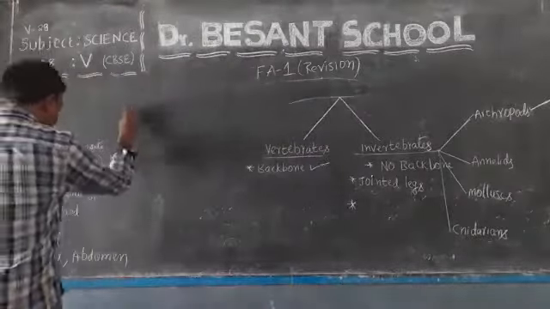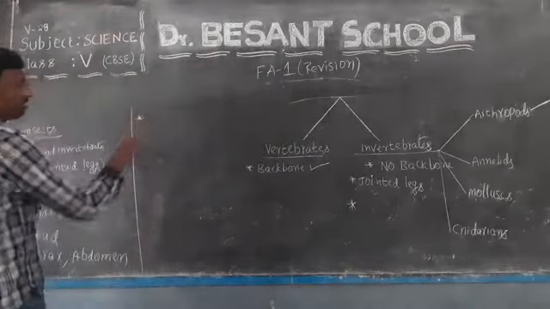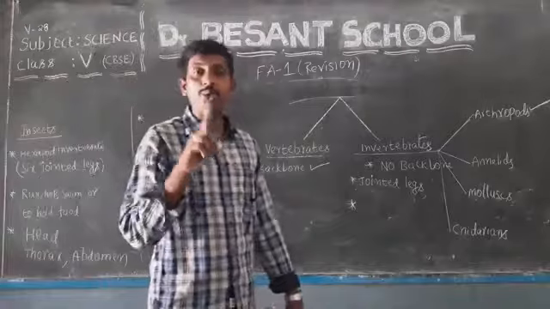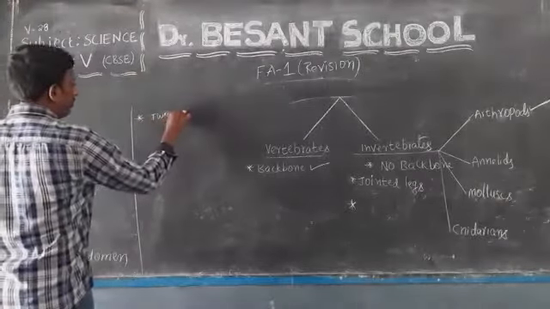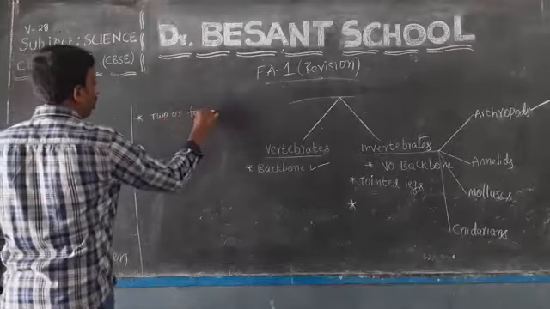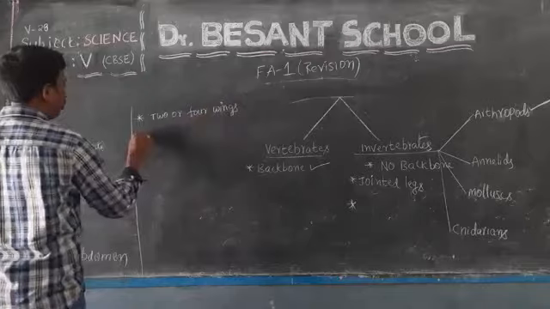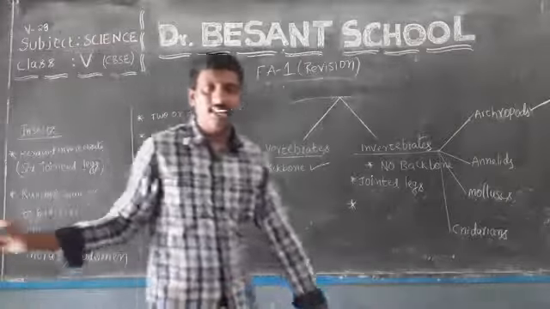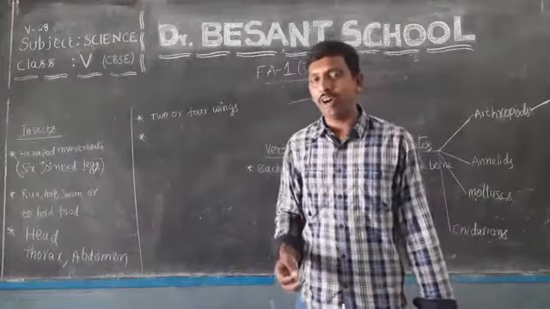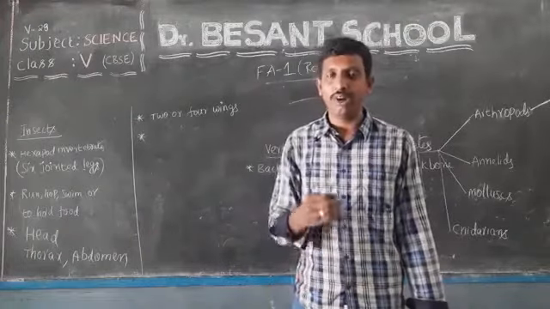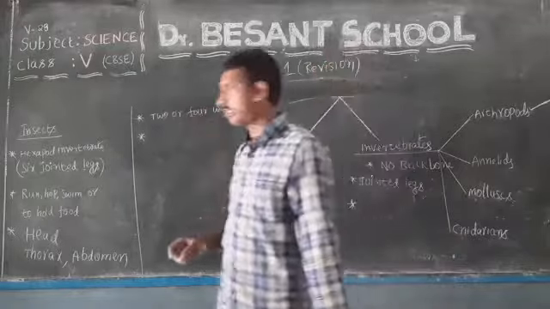Okay. And what does it contain additionally? Yes, some of these insects have 2 or 4 wings. How many legs do the insects have? Yes, 6 jointed legs. Some of the insects have how many wings? Yes, either 1 pair or 2 pairs, or you can say 2 or 4 wings.